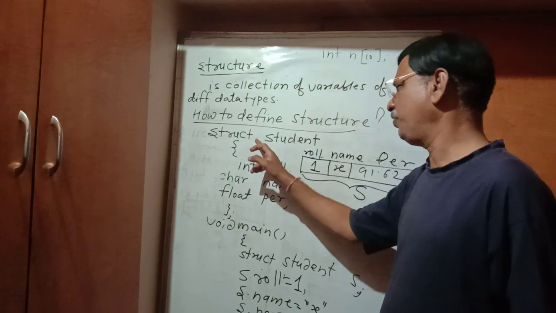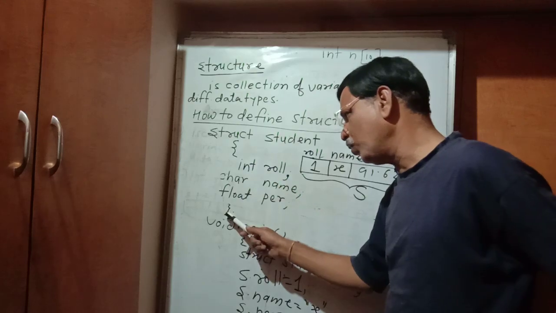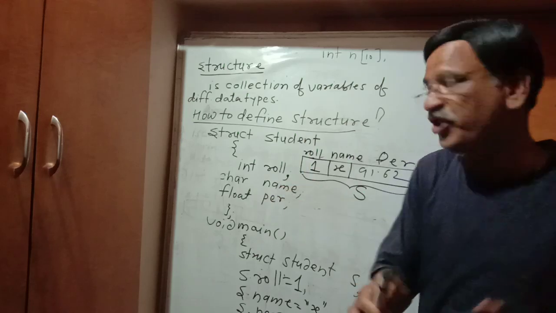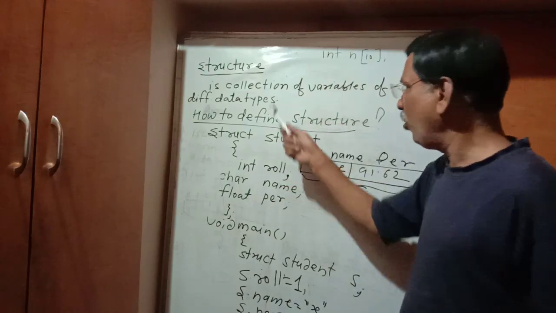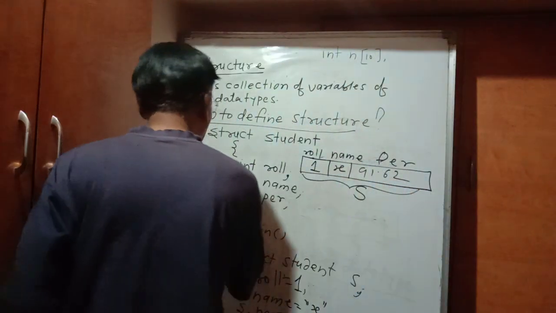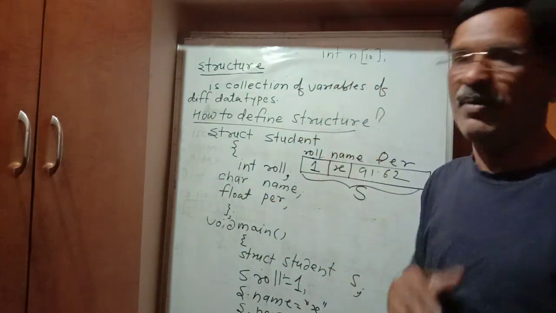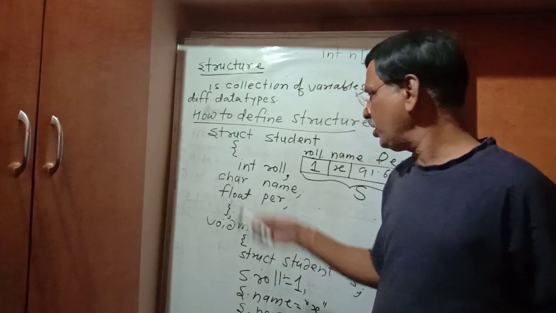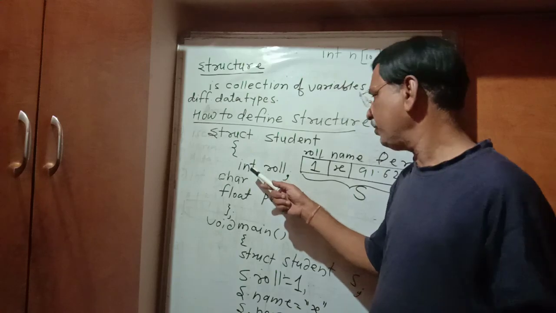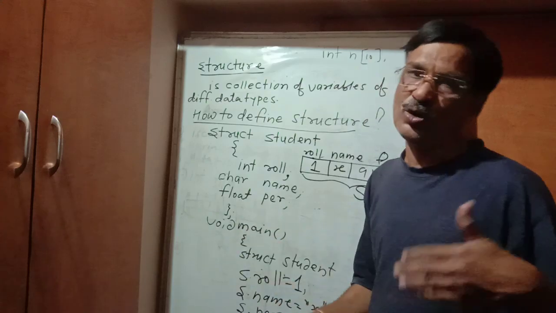So struct space struct name, that is student, and opening curly bracket, closing curly bracket, in which you are binding, you are collecting, you are having the collection of variables. You see how many variables are collected: int roll number, char name, float per. 3 variables are there. All these 3 variables, you see, they belong to different data types. The variable roll is there, which belongs to int, variable name is there, which belongs to char, variable per is there, which belongs to float.